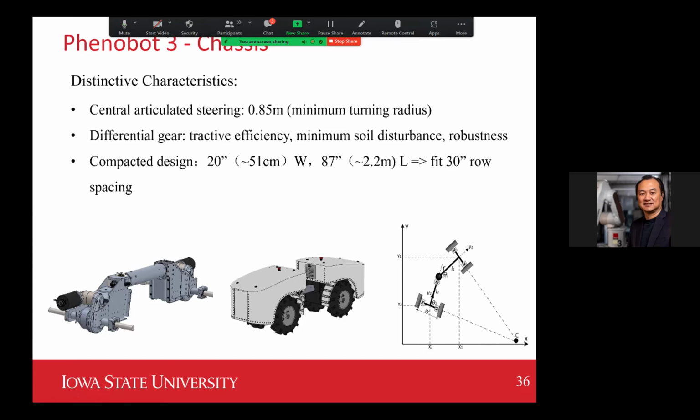We also use this concept called central pivoting. Think about the very narrow passage we have in the field. We would like to have our vehicle be more nimble, so it's more like a flexible body, so it can weave through the narrow space between the rows.